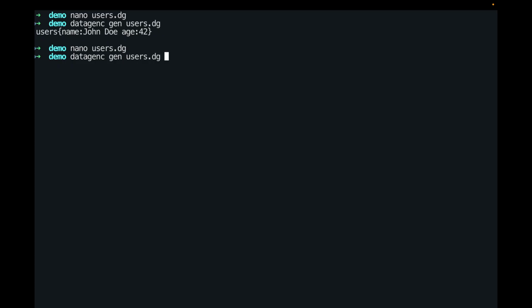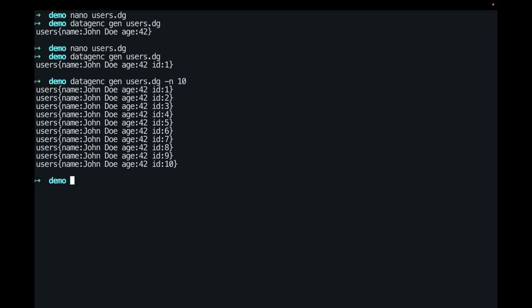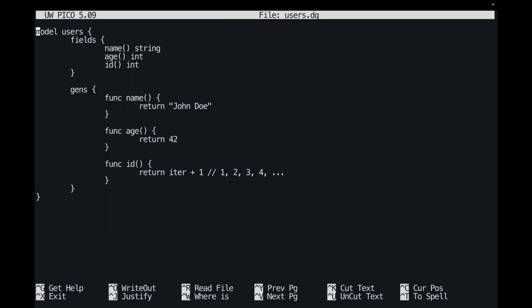Generating the data again, we see we get the id. Let's do 10 rows. We can see that the id is incrementing from 1 onwards as expected. Now we have hard-coded values for the name and age. Let's change that. To make the data dynamic, we can use the standard library functions that datagen has, replacing the hard-coded value with the standard library function name, which returns fake names, and int between, which returns a random integer between, let's say, 20 and 60.